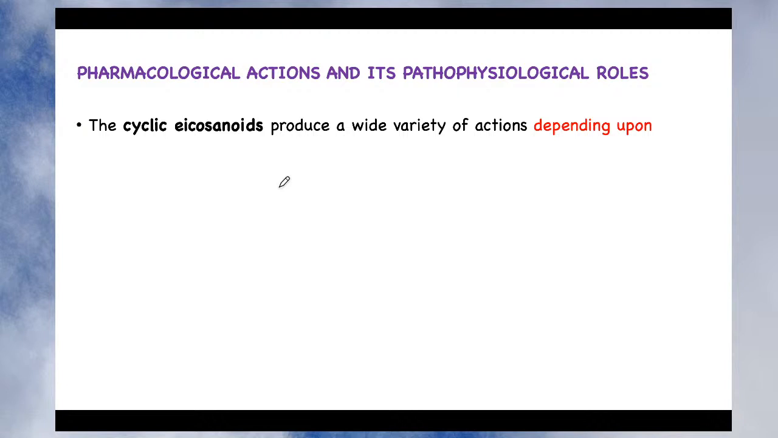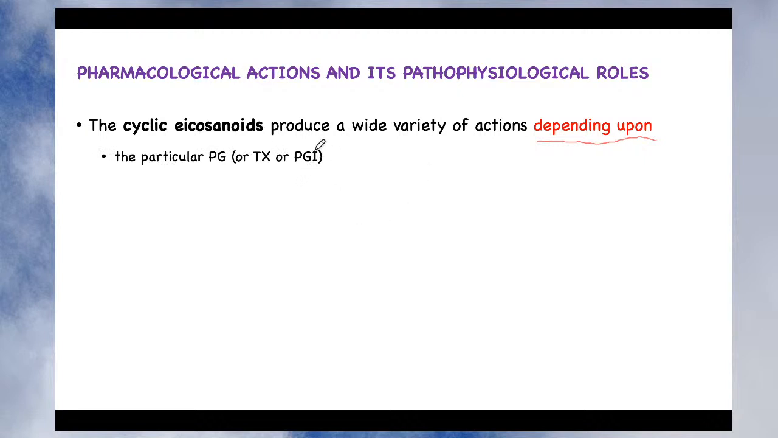And the third one is prostacyclin. So these are the cyclic eicosanoids. Cyclic eicosanoids produce a wide variety of actions, and it depends on particular factors. Let's see what those factors are on which the action of cyclic eicosanoids depends. So the first factor is the particular prostaglandin or thromboxane.